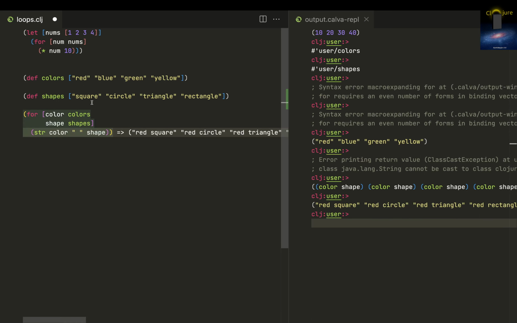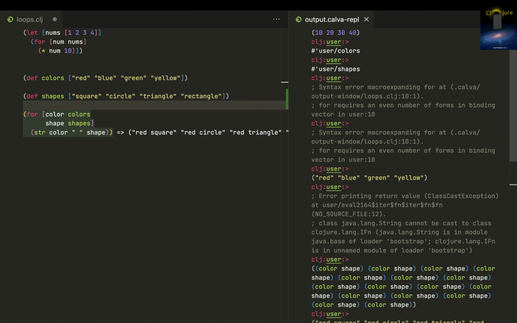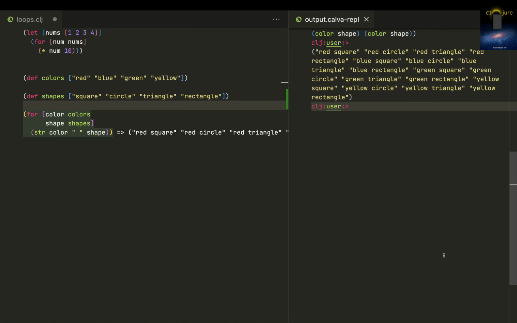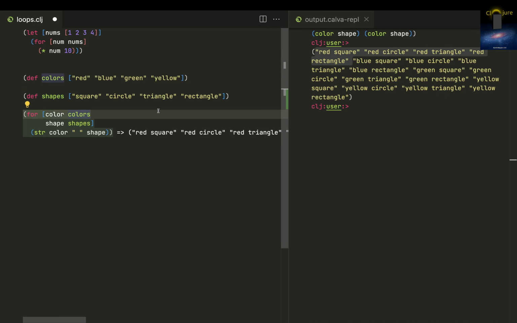So yeah, I'm getting something like a red square, red circle, red triangle. I think I need to word wrap. Okay, so wrap. Yeah, red square, red circle, red triangle. So this red has been iterated with everything first, till red rectangle. And then blue has been iterated with everything. So it's giving all combinations of these colors and shapes.